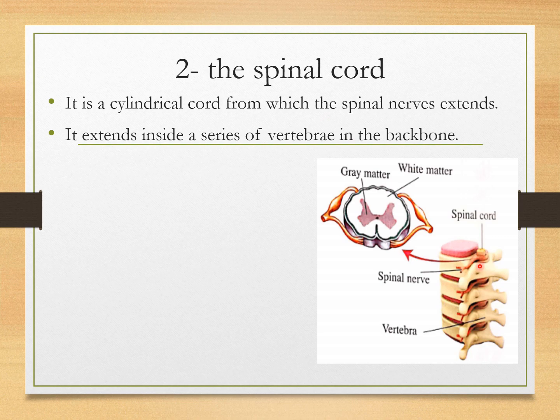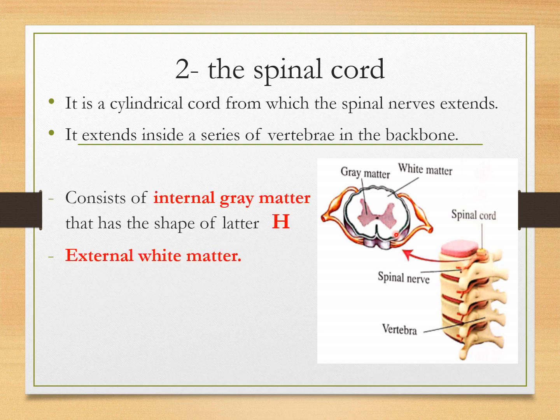So the spinal cord is a cylindrical cord that extends inside a series of vertebrae in the backbone to protect it, and it consists of internal gray matter that has the shape of the letter H. Look at this picture and you will see the spinal cord takes the shape of the letter H because the internal part is gray matter and the external part is white matter.